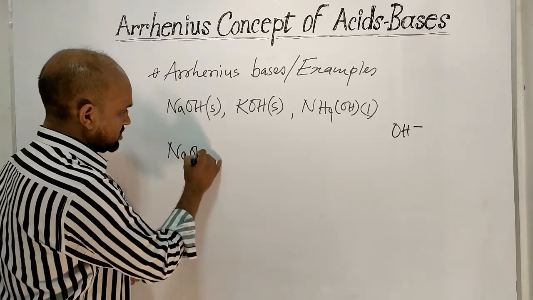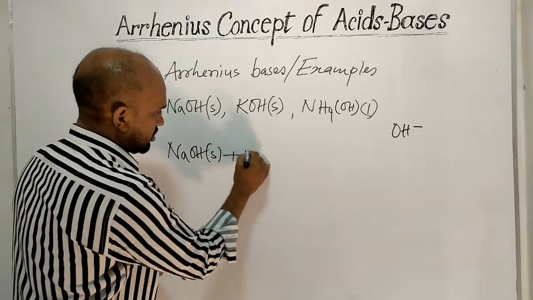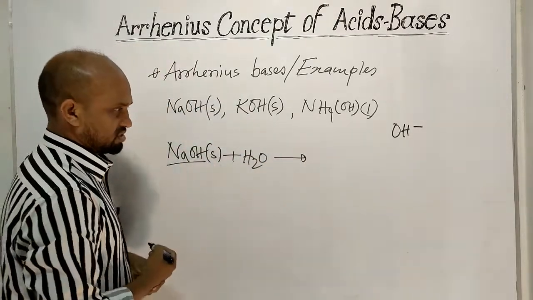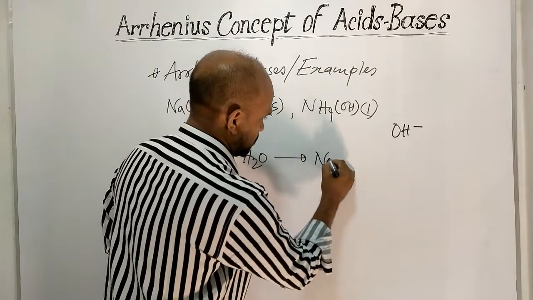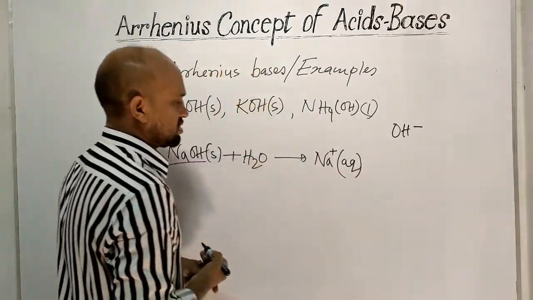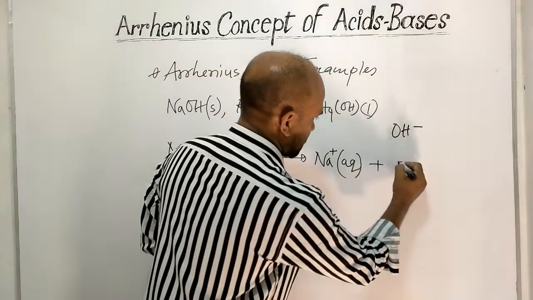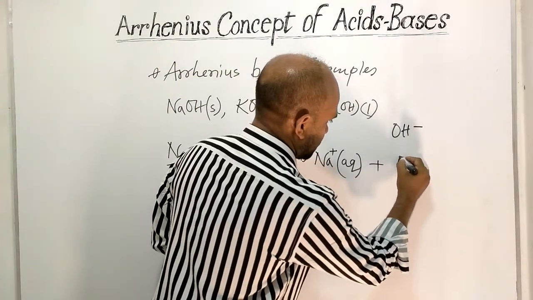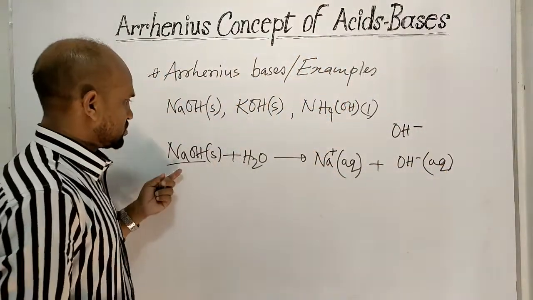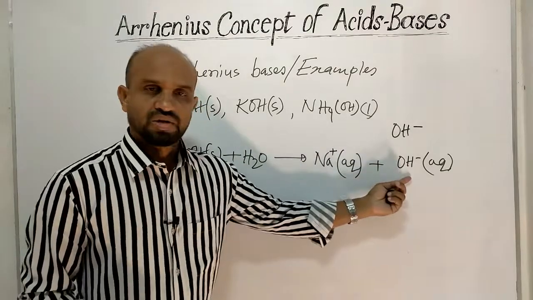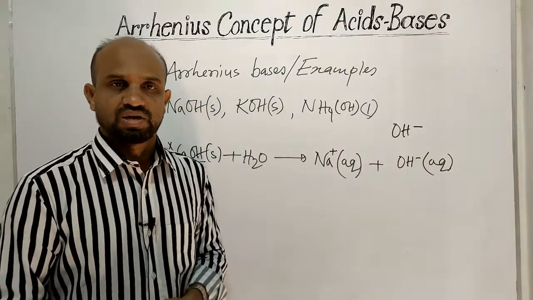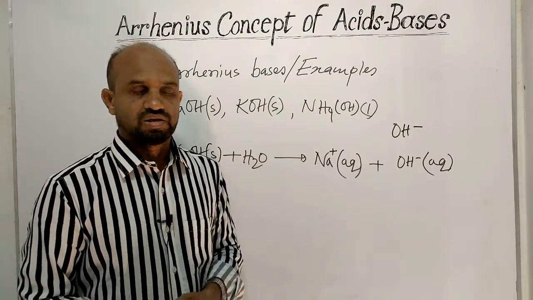When sodium hydroxide is dissolved in water, then it ionizes and sodium cation is formed, which is surrounded by water. At the same time, hydroxide ion is formed, which is surrounded by water. So sodium hydroxide can produce hydroxide ion in water. So sodium hydroxide is a kind of Arrhenius base.